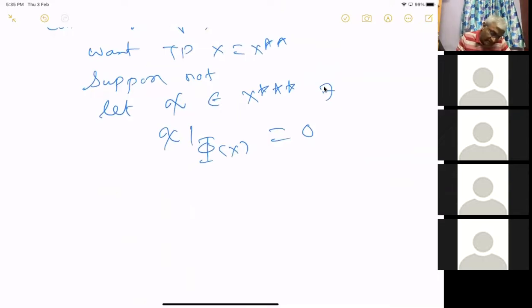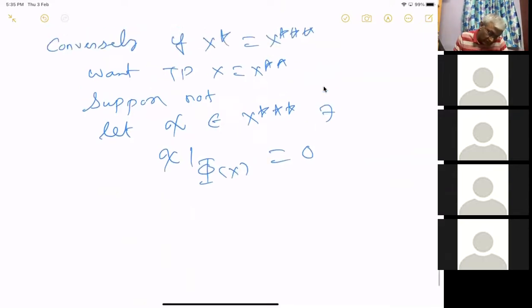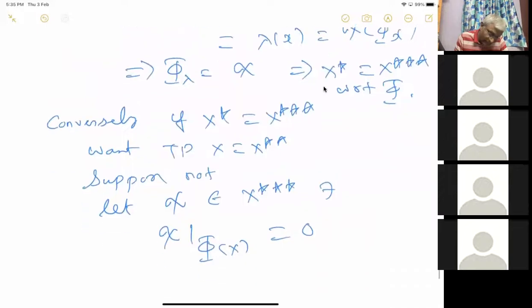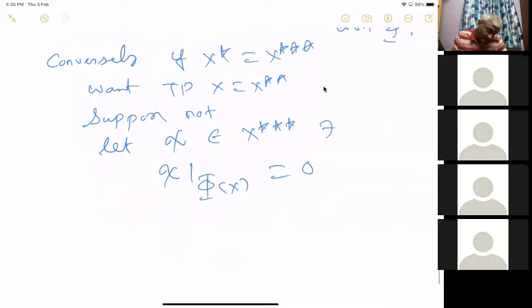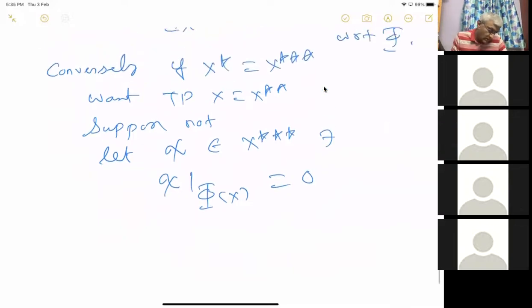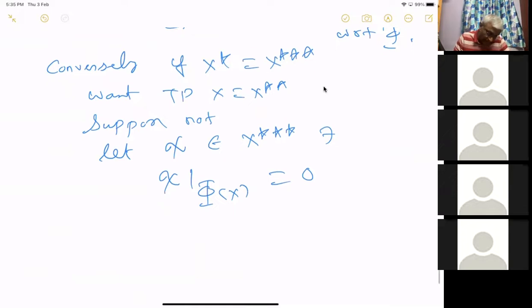Chi restricted to phi x is 0. Okay, suppose this is 0. Now, what do we assume? Wait. What do we want to prove? We have assumed that x star equal to x triple star. We want to prove x equal to x double star. So we take a chi in x triple star such that chi restricted to phi of x is 0.